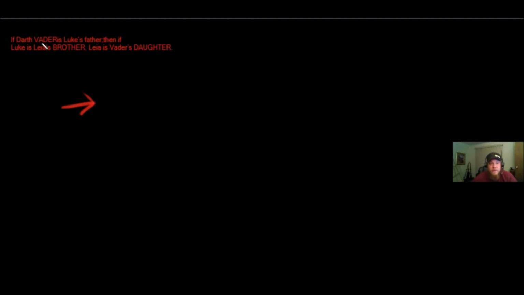Whatever follows "if" goes on the left side of the arrow. So if Darth Vader is Luke's father, well, that means this. Then "if." Now that structure is the other one. Remember, a moment ago I said we had a heavy left because we had "if all the preceding." This one, the "then if," means that there's a heavy right. So that means there's going to be parentheses on the right side and another arrow in there.